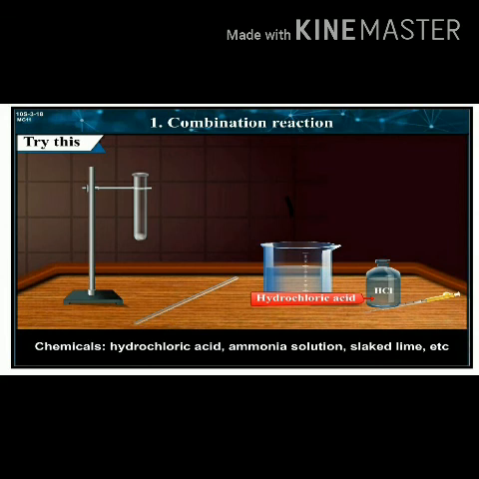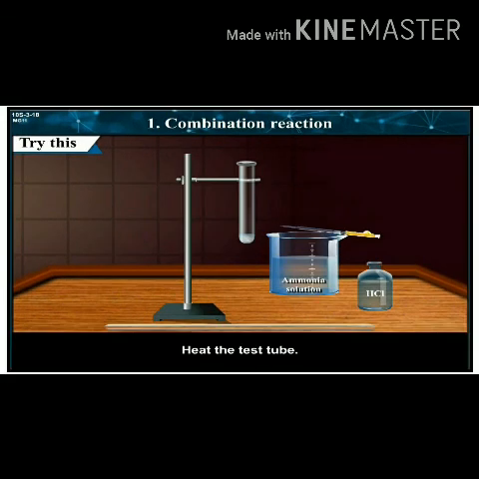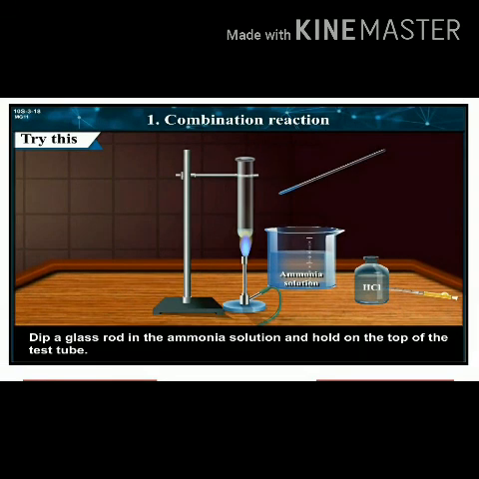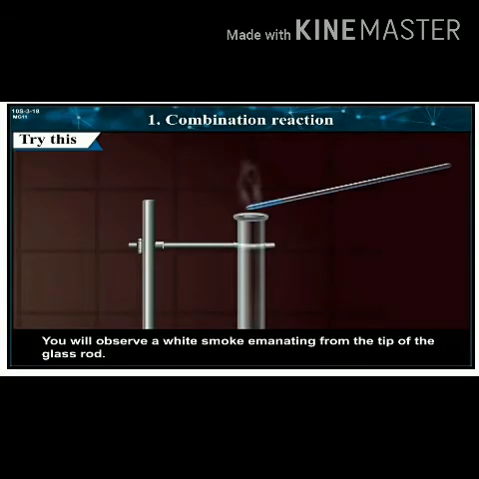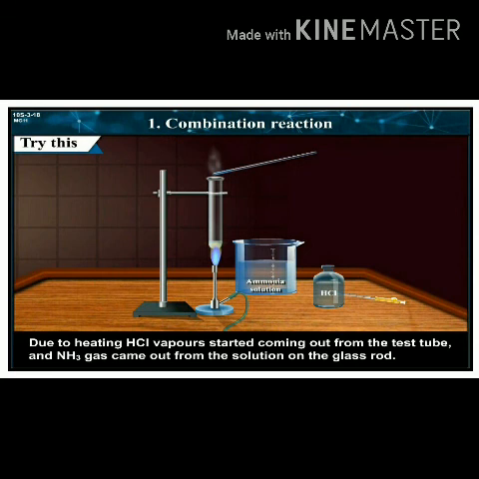Take a small amount of hydrochloric acid in a test tube. Heat the test tube. Dip a glass rod in the ammonia solution and hold it on the top of the test tube. You will observe white smoke emanating from the tip of the glass rod. What must have happened? Due to heating, HCl vapor started coming out from the test tube and NH3 gas came out from the solution on the glass rod.